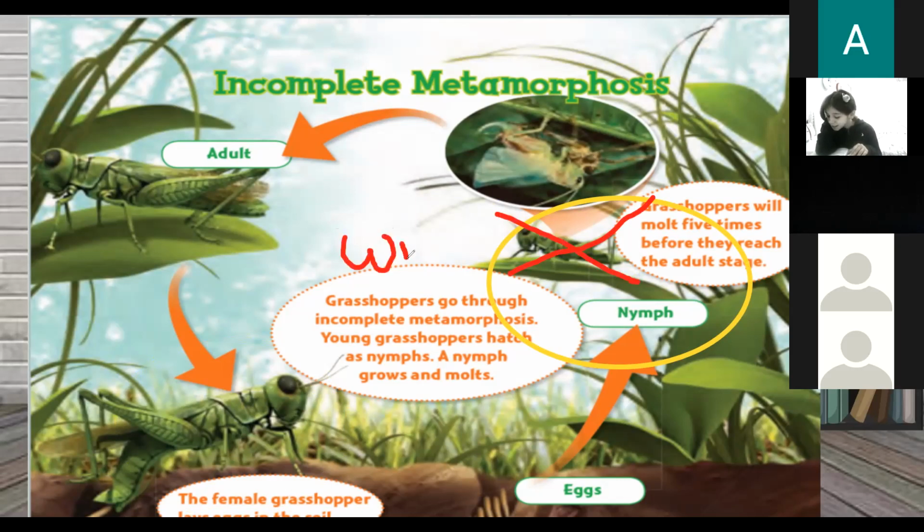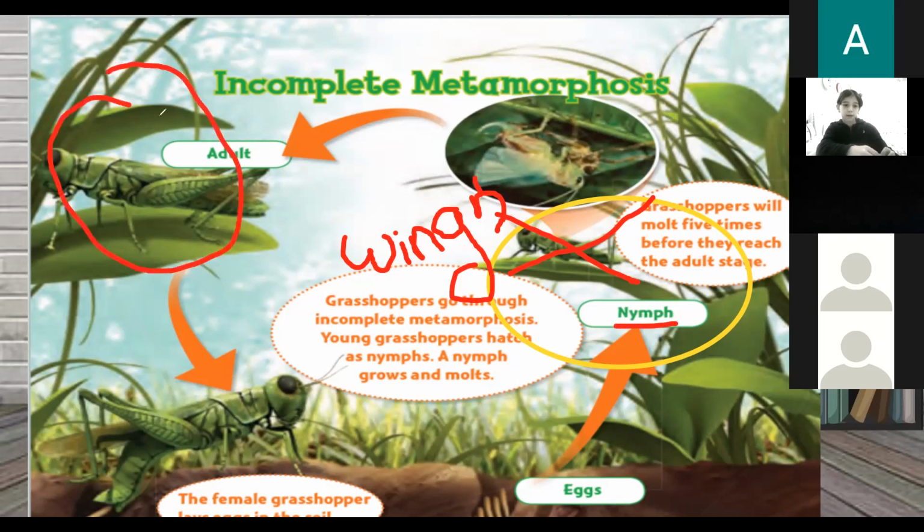I can't see the wings. Miss, I remember you told us that grasshoppers hop, but how without wings? The young grasshopper doesn't have wings. We call it a nymph. What do we call it? Nymph. Excellent. A nymph doesn't look like the adult because it doesn't have wings.